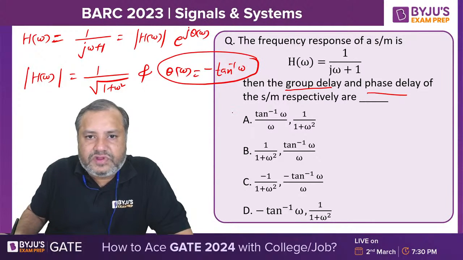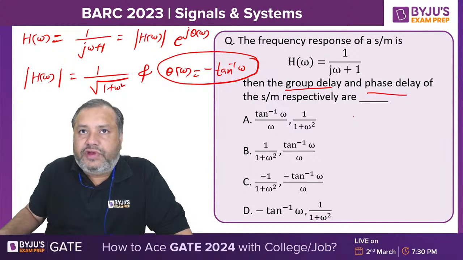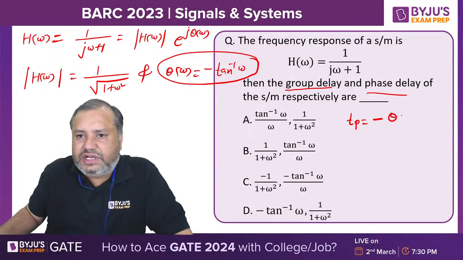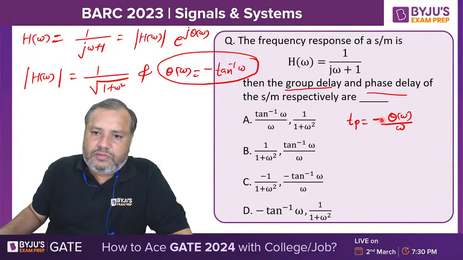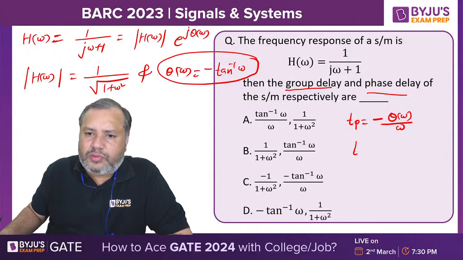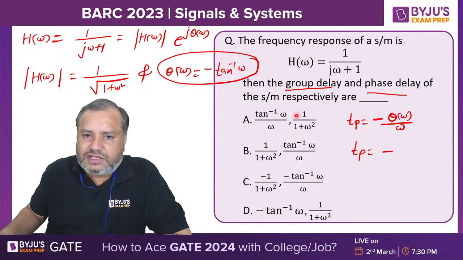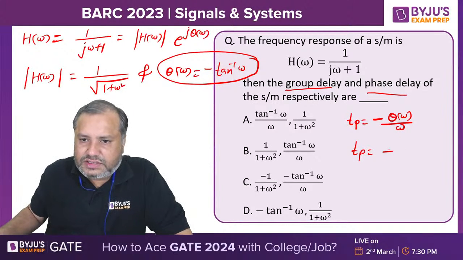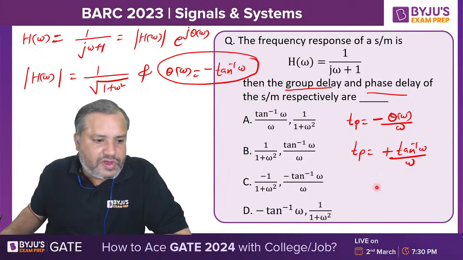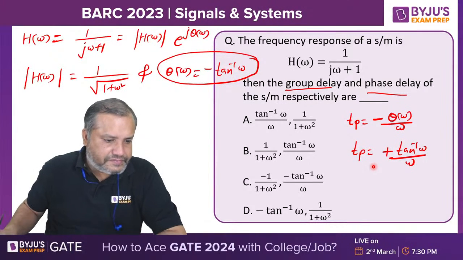So students, phase delay Tp is minus theta omega upon omega. So minus of minus, plus tan inverse omega upon omega. So this is phase delay.